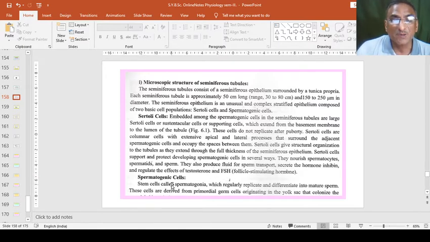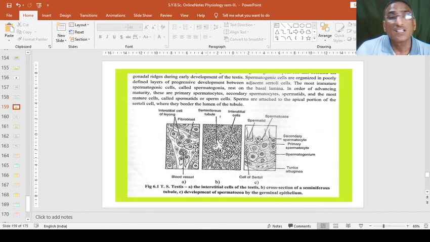Second is spermatogenic cells. Stem cells called spermatogonia regularly replicate and differentiate into mature sperm. These cells are derived from primordial germ cells originating in the yolk sac that colonize the gonadal ridges during early development of the testes.